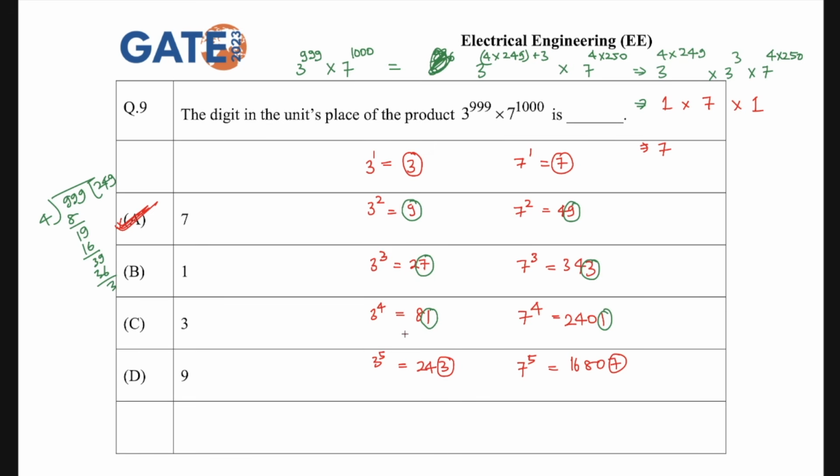Then see the fourth power and the unit digit of that, just write it down, and whatever is left out, that particular unit digit of that, and multiply, and that's your answer.